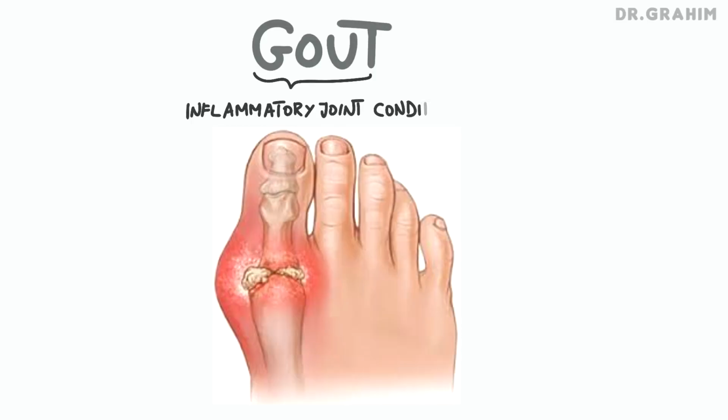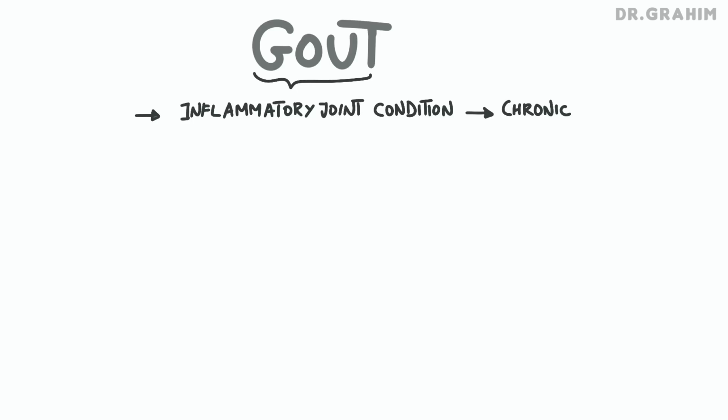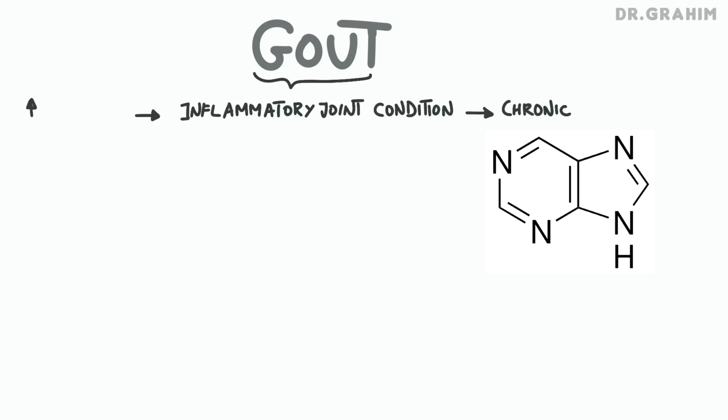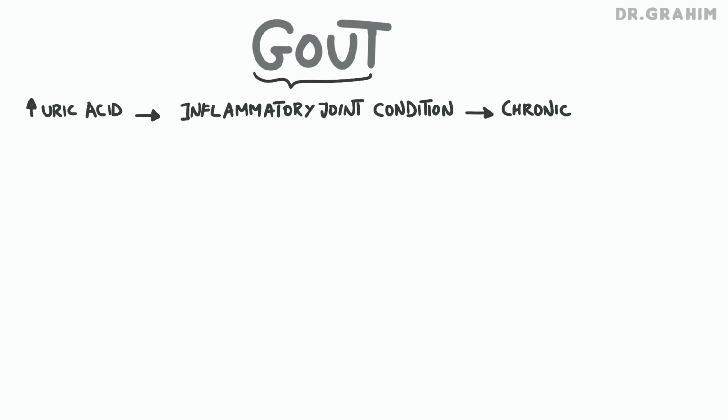Gout. What the hell is gout? Gout is an inflammatory joint condition that progresses in painful attacks and can over time lead to chronic complications. This disorder is directly related to a disturbance in purine metabolism, resulting in excessive accumulation of uric acid in the blood. That's what we call hyperuricemia. Hyper meaning elevated, uricemia meaning uric acid in the blood.